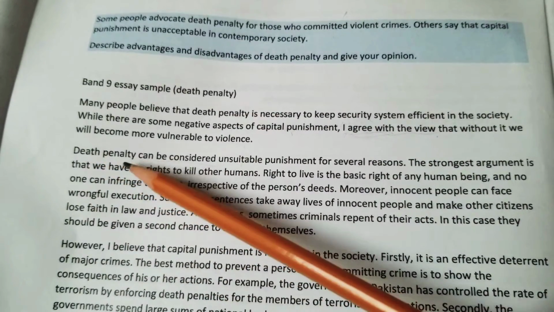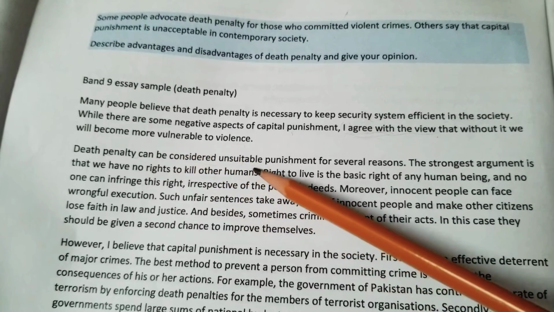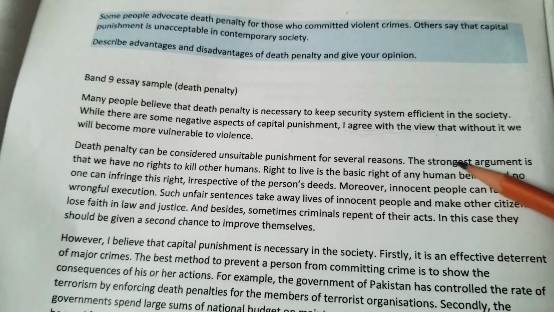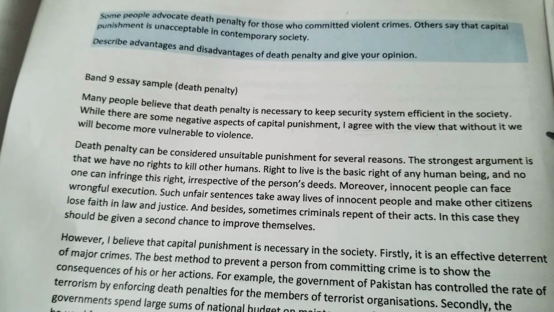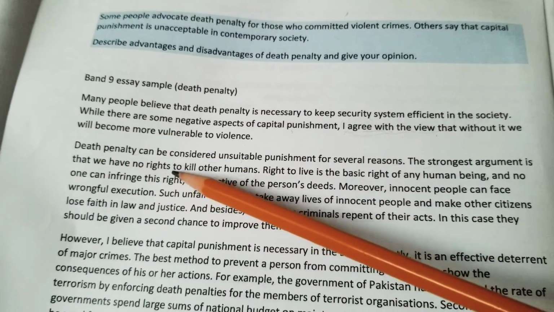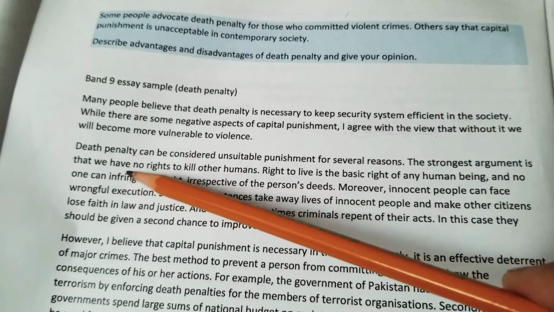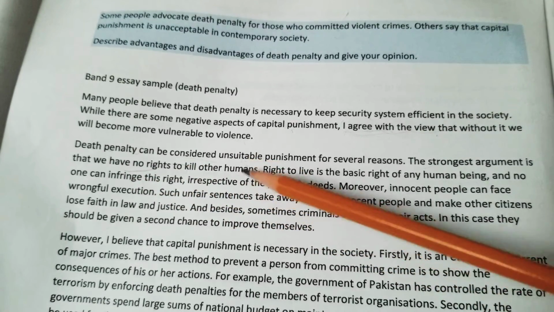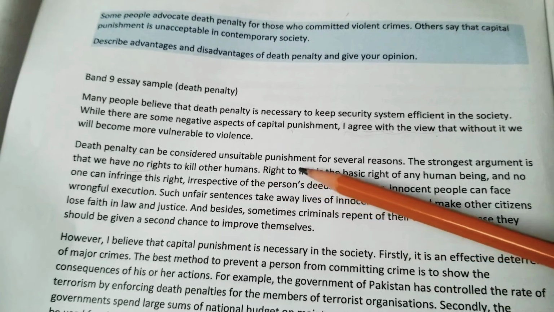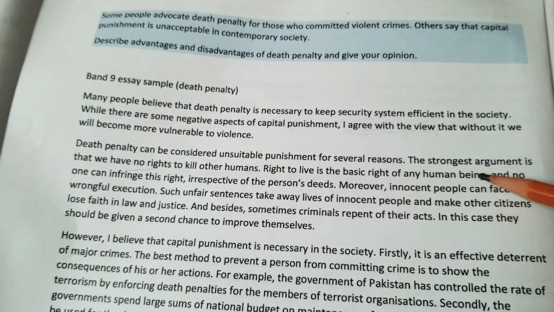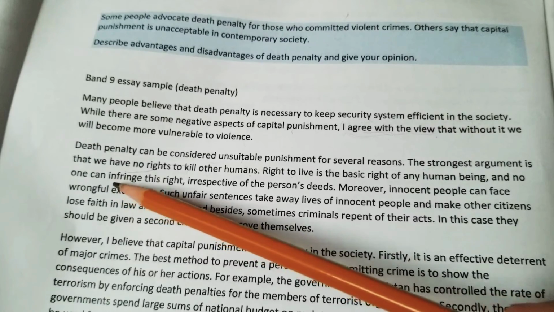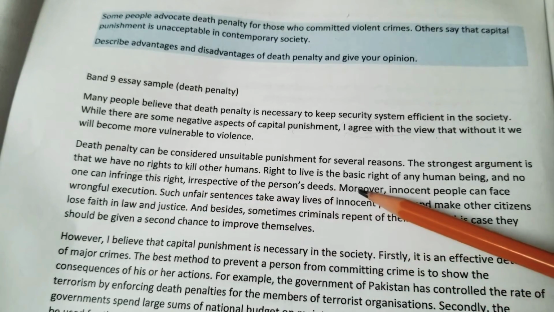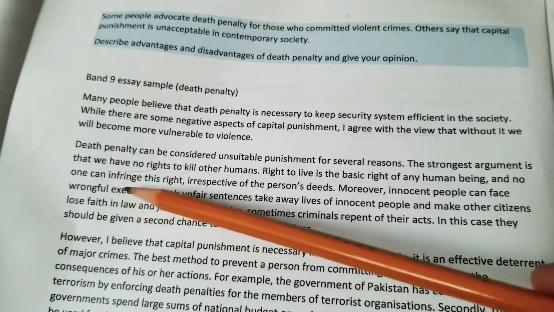Okay, so it says death penalty can be considered unsuitable punishment for several reasons. There are multiple reasons. The strongest argument is that we have no right to kill other humans. So here is the strongest point, that we have no right to kill other humans. Right to live is the basic right of any human being, and so we cannot infringe this right, irrespective of the person's deed. Moreover, innocent people can face wrongful execution.